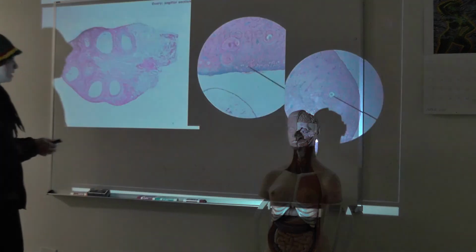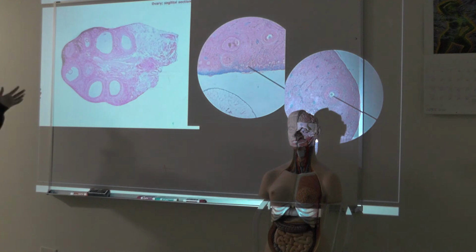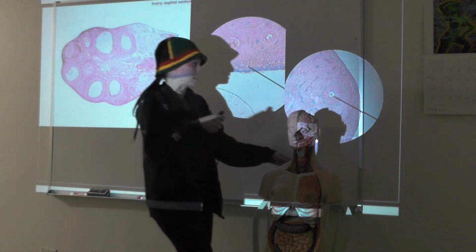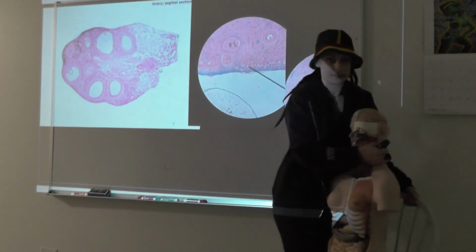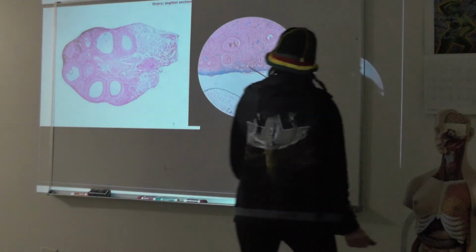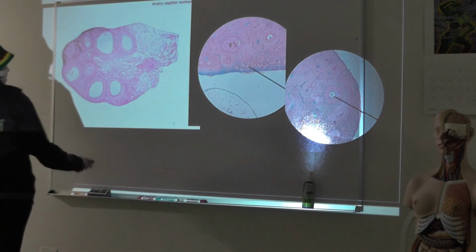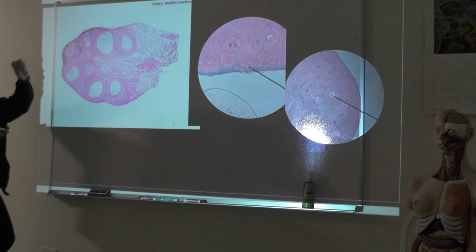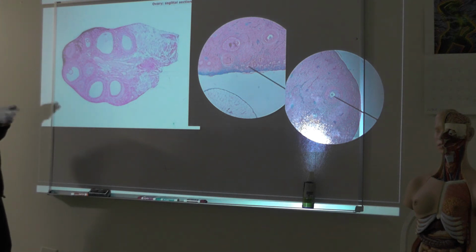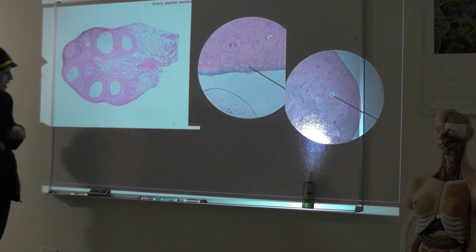And then the last thing I want to talk to you about is, again, a little comparison of these slides that the lab assistant gave you to what we have in your book, or what Mastering A&P is giving me. So this was a figure that I pulled right off of Mastering A&P, or Practice Anatomy Labs, and it's giving me a sagittal section of the ovary. Well, what can I see here?